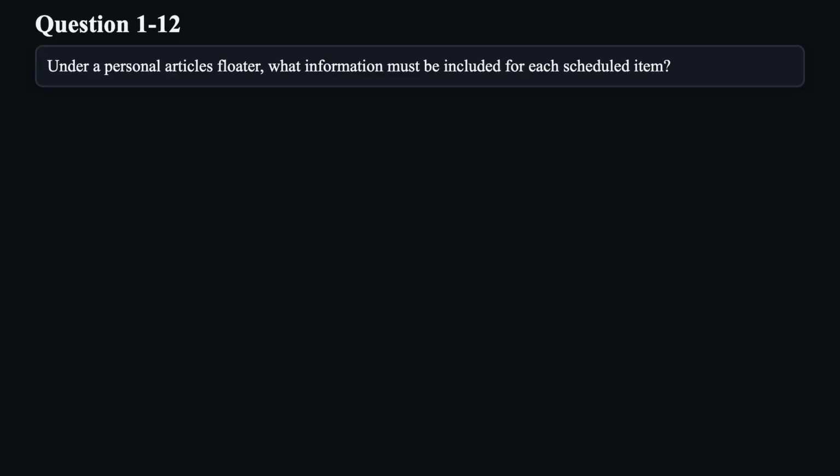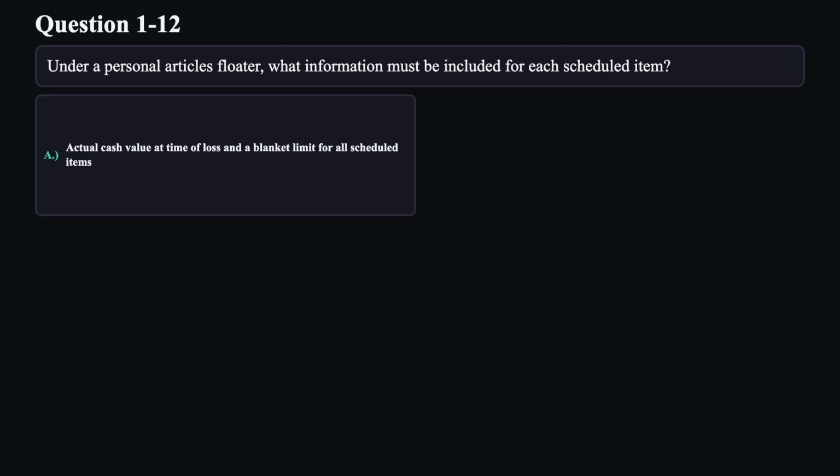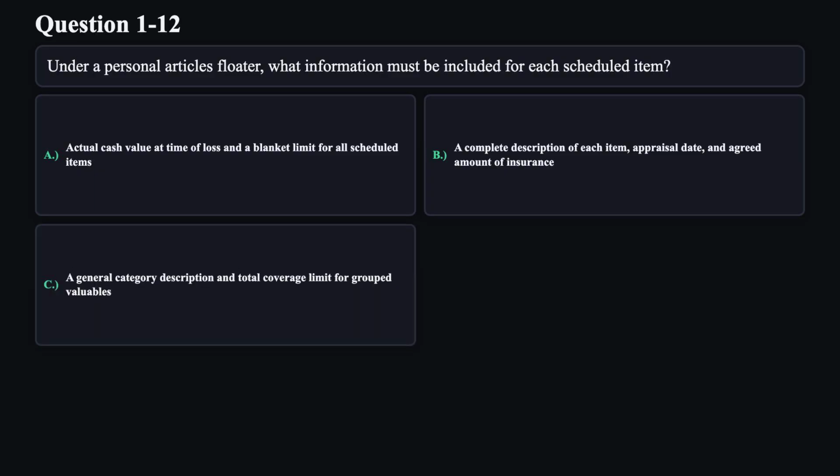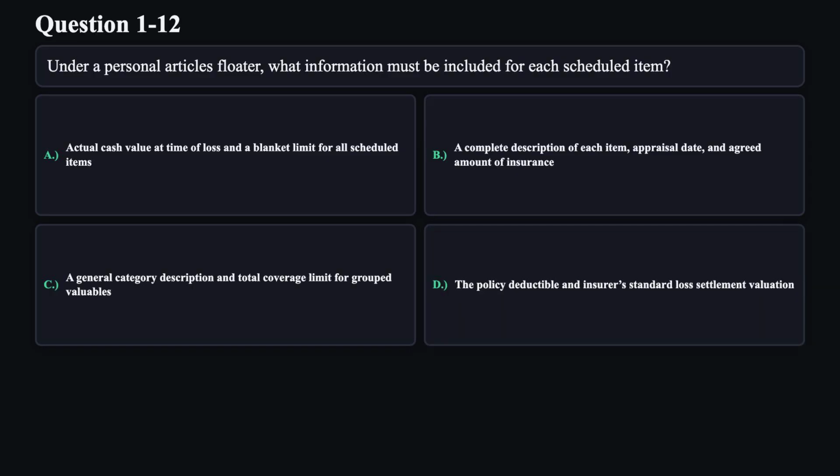Question 12. Under a personal articles floater, what information must be included for each scheduled item? A. Actual cash value at time of loss and a blanket limit for all scheduled items. B. A complete description of each item, appraisal date, and agreed amount of insurance. C. A general category description and total coverage limit for grouped valuables. D. The policy deductible and insurer's standard loss settlement valuation.